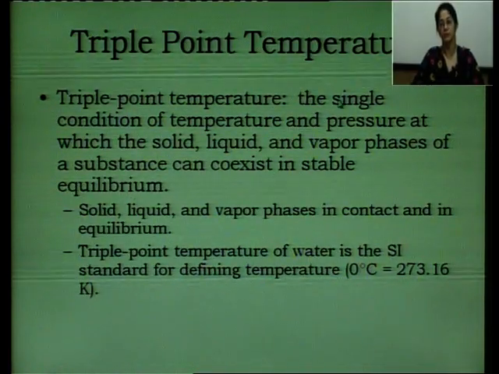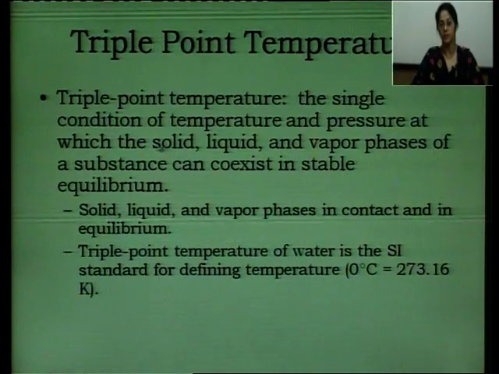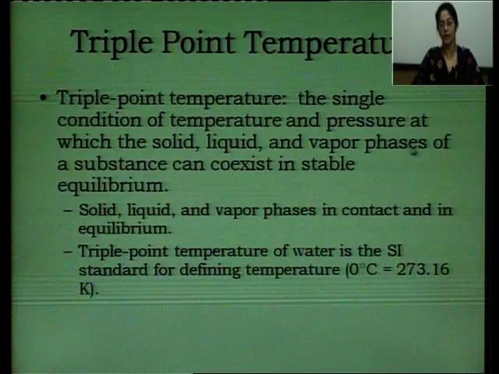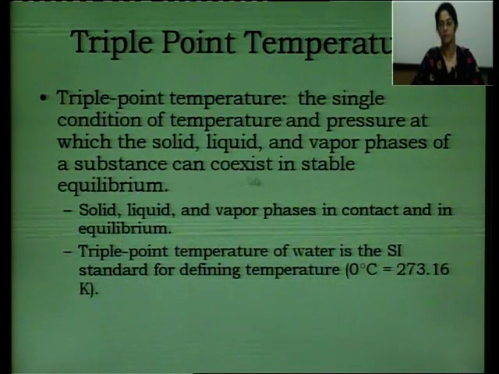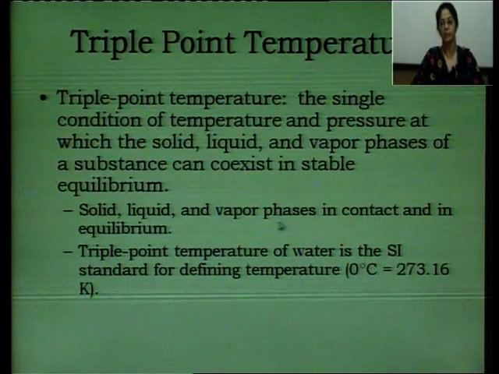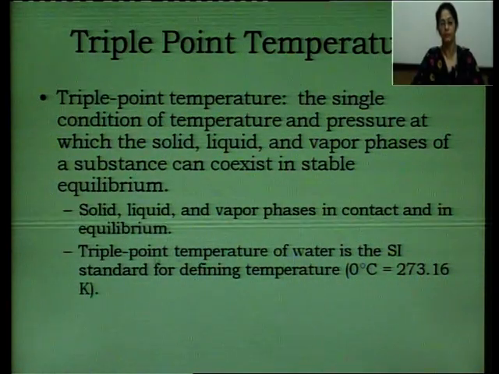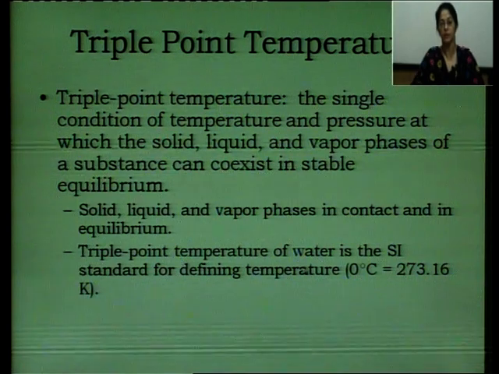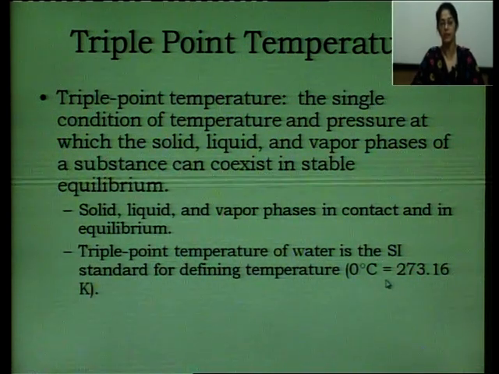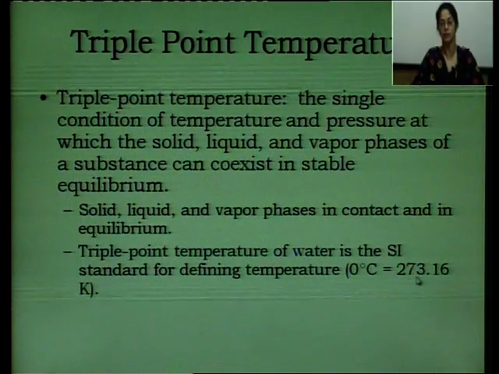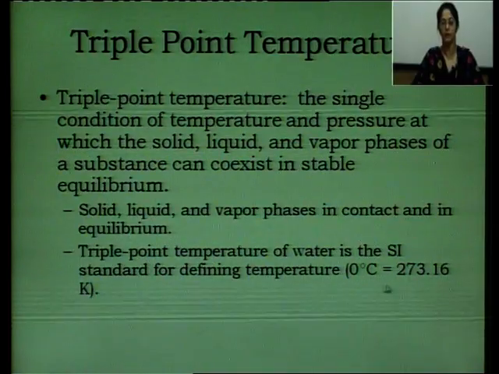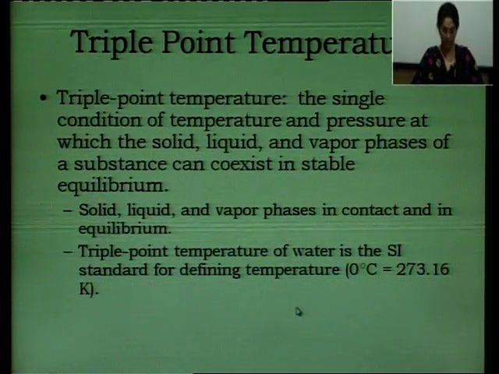So that single condition of temperature and pressure where a substance can coexist in all three phases, solid, liquid and vapor, in contact and in equilibrium. The triple point temperature of water in the SI system is 273.16 Kelvin.